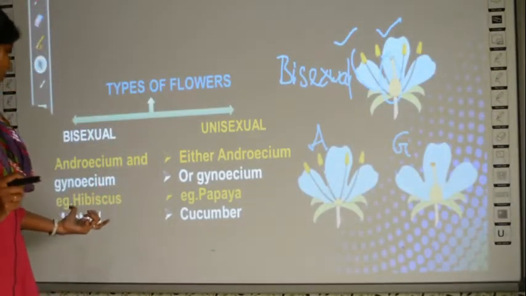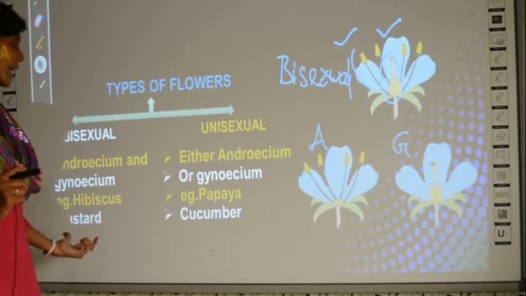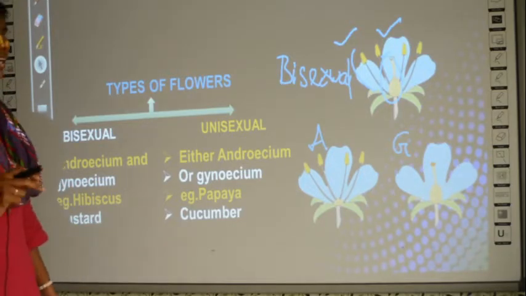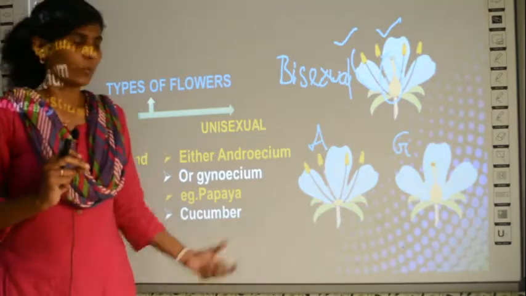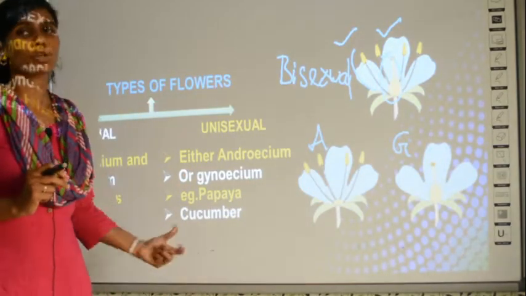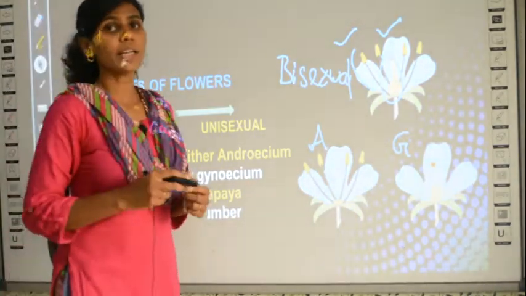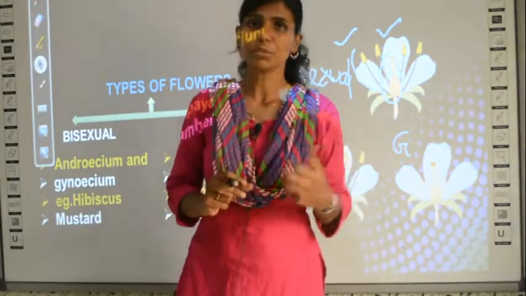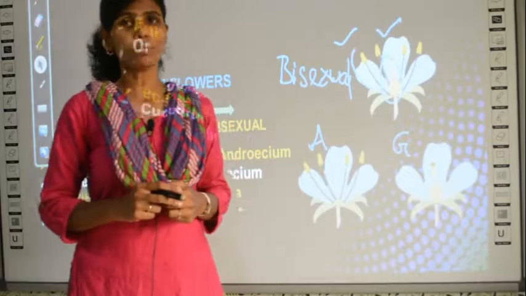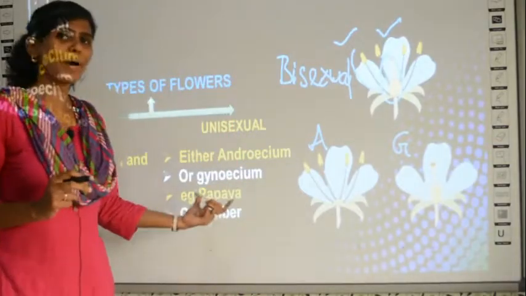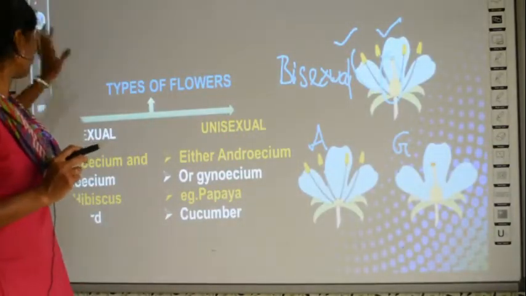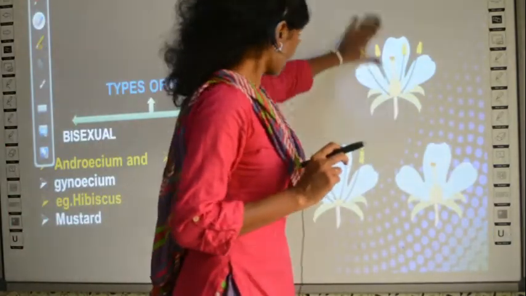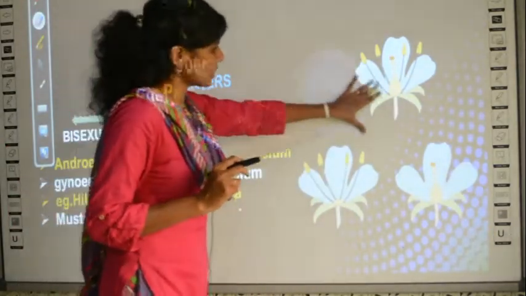Examples for bisexual flowers are hibiscus and mustard. So, in the hibiscus plant and mustard plant, you can find bisexual flowers, whereas in the papaya plant or cucumber plant, you can find only unisexual flowers. Either the androecium is present or the gynoecium is present in the case of papaya and cucumber plants. So, these are the two types of plants or flowers.